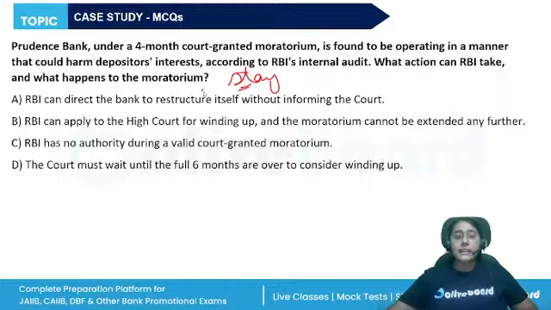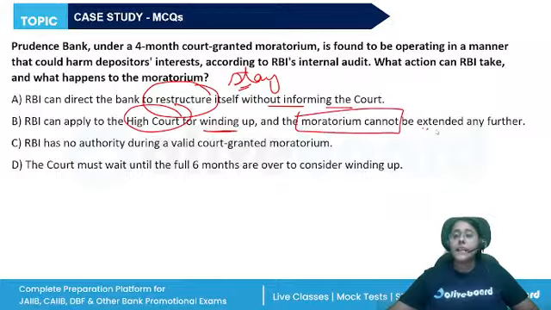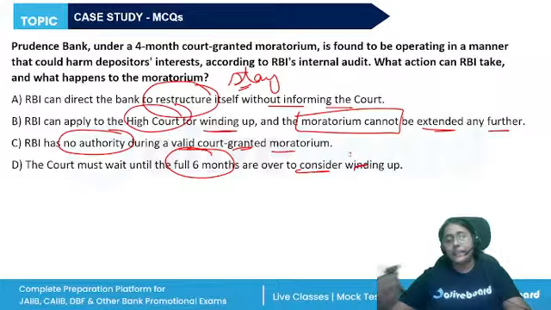RBI can direct the bank to restructure itself without informing the court. RBI can apply to the High Court for winding up, and the moratorium cannot be extended any further. RBI has no authority during a valid court granted moratorium, or the court must wait until the full 6 months to consider winding up.